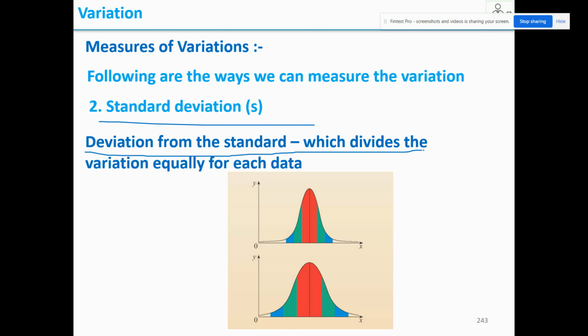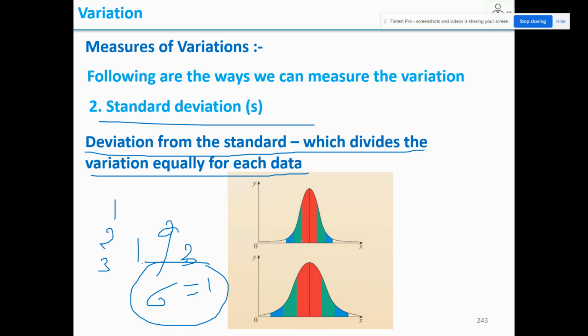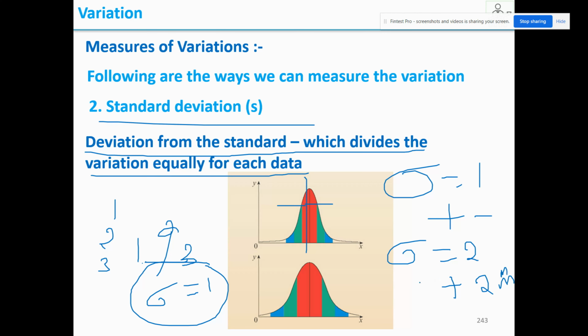Next, standard deviation. Deviation from the standard which divides the variation equally for each data. As we saw, the data is 1 to 3, so the middle value is 2. From 2, 1 positive variation is there, 1 negative variation is there. So sigma is equal to 1. Sigma means variation on both sides, that means from the middle value, both positive and negative will have variation. If sigma is 1, positive 1 variation and negative 1 variation is there. If sigma is 2, positive 2 variation and negative 2 variation is there. That is the meaning.